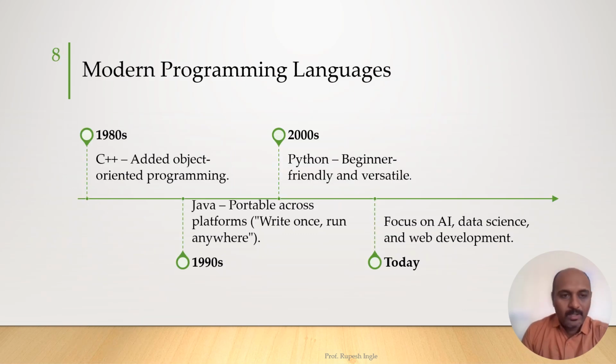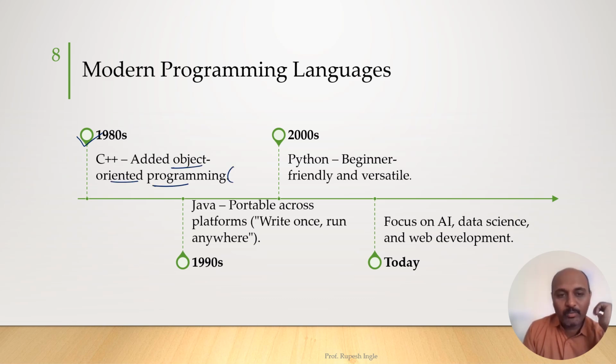Now in the 1980s we had C++ language, then we have Java, Python and so on. But remember one thing, all the languages like C++ and Java are made from the language which is C. That was one of the reasons why it became so popular, because it is used to make more advanced languages. Now about C++, it is the first object oriented programming language.